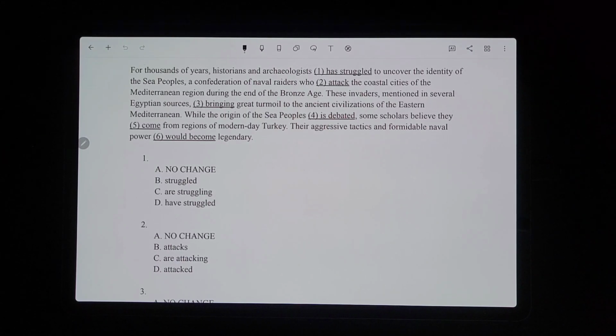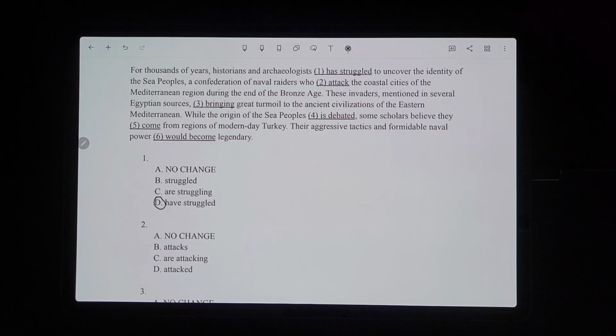Now, historians and archaeologists are still struggling with it now, and it said in the beginning, for thousands of years. So it's saying that the struggle started in the past, but it's still continuing into the present today. So because of that, we have to use the present perfect. So that would have to be "have struggled."